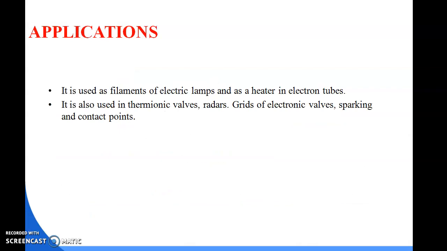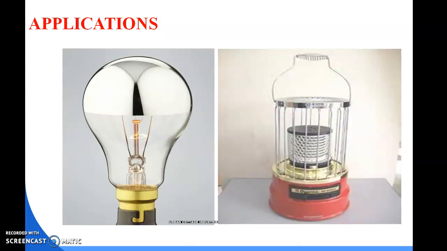Application: it is used for the filament of an electrical lamp, as I already told, and as a heater in electron tubes. It is used in thermionic valves, radar, grids of electron valves, sparking and contact points. Also we are using tungsten here. These are the applications of tungsten, like the electrical bulb. Have you seen this electrical bulb? See, tungsten filament is used, and this is a lamp. Here also tungsten filament is used.